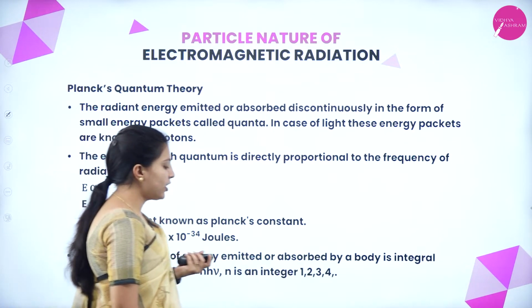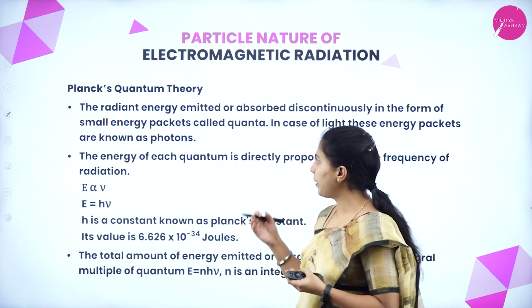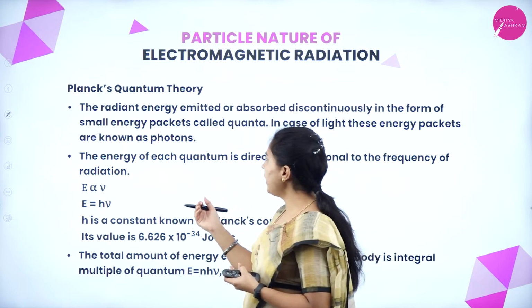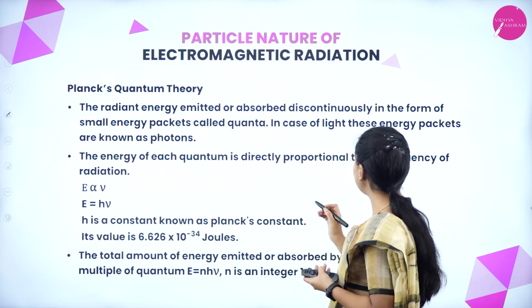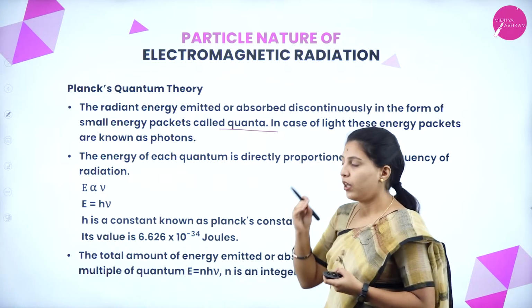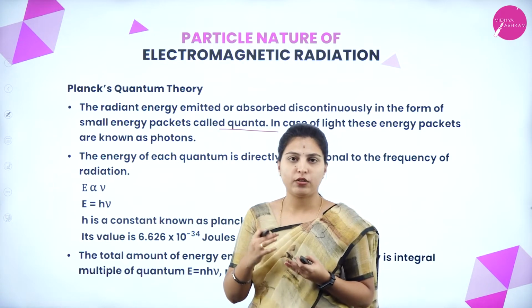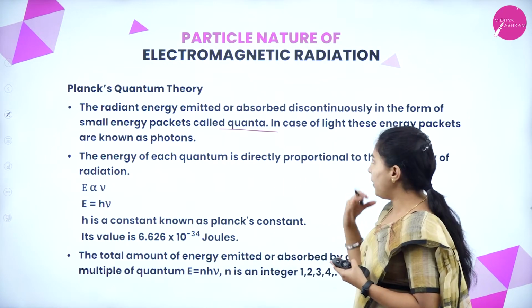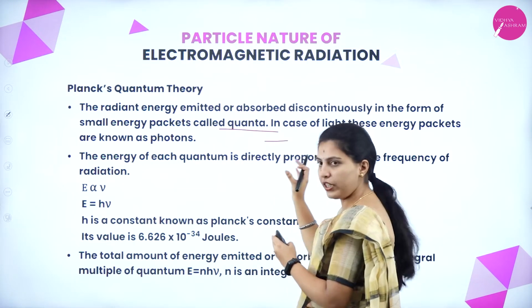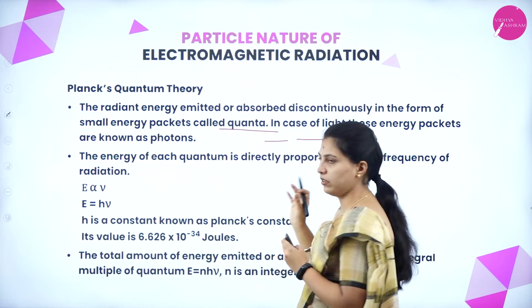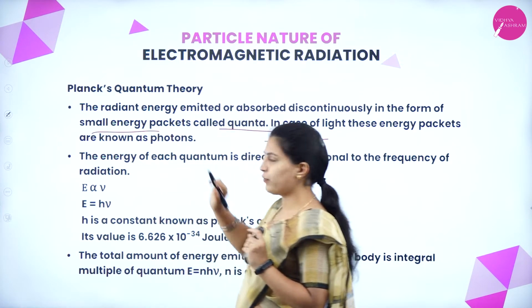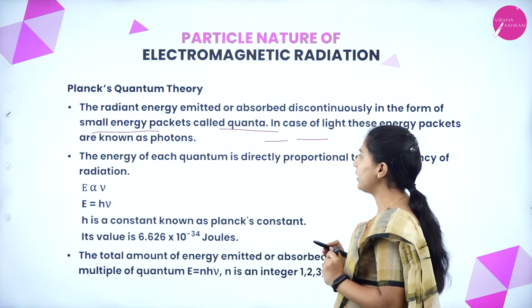Next, the particle nature of electromagnetic radiation by Planck's quantum theory. How it has been explained, we'll see. The radiant energy is emitted or absorbed discontinuously in the form of small energy packets called quanta or photons. Whatever radiation is emitted or absorbed, it will be in a discontinuous way, as small packets of energy. We will call that quanta.